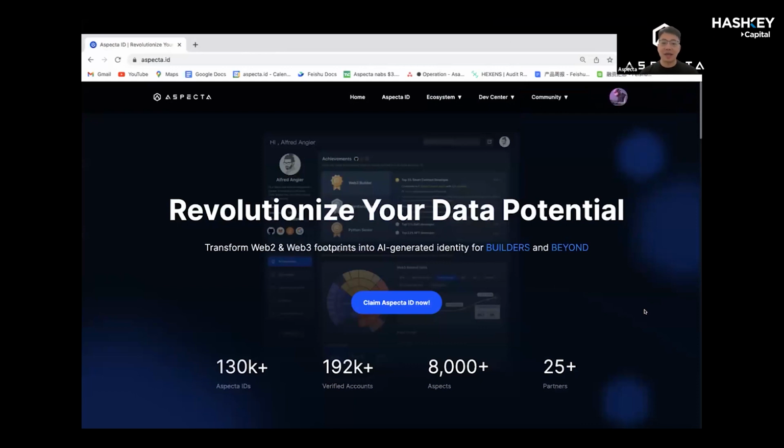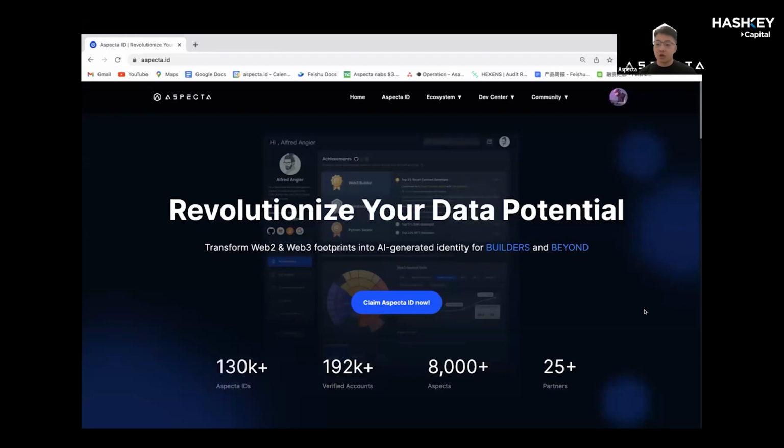Aspecta is an AI-powered identity protocol for innovators to generate, utilize, and store their credential data with Aspecta ID, based on the insights of their Web2 and Web3 footprints. We build this interactive identity ecosystem, emphasizing interoperability and user experience, from developers and beyond. I think we are the first developer-focused digital identity and identity ecosystem in the field.